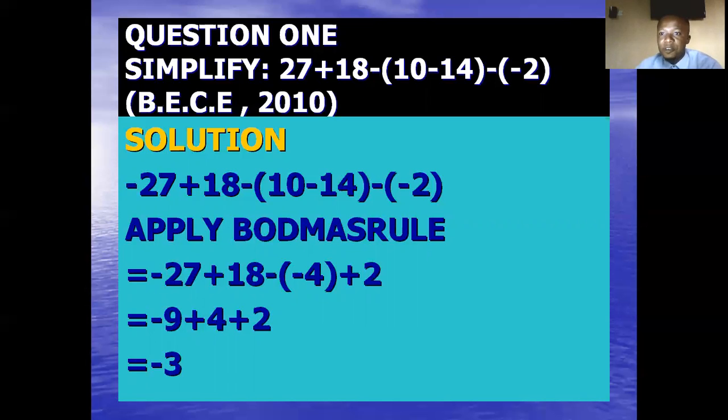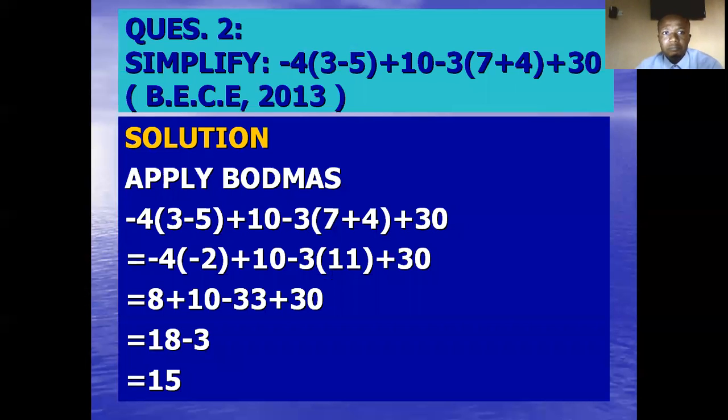You can pause this video at any time to understand a particular concept very well, then you can play it again to continue. Question number 2 says, simplify minus 4 times bracket 3 minus 5, plus 10 minus 3 times bracket 7 plus 4, plus 30. This is also a basic question, 2013.